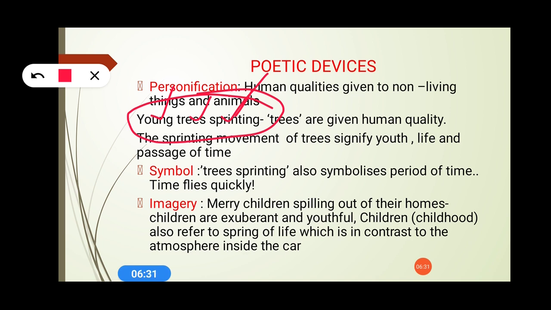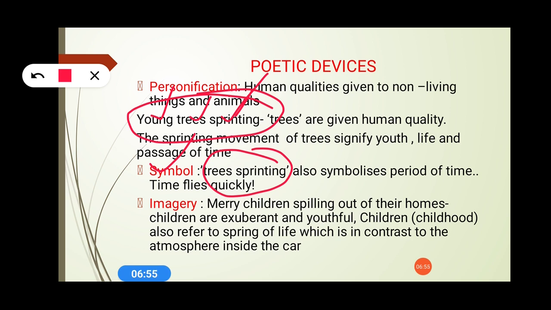Sprinting means the person is moving, the trees are moving, but in general they are just standing at their own place. It was the cart that was moving, but it is an implication by the poet, and it signifies youth, life, and the passage of time. Again, this particular phrase, trees sprinting, is also a symbol.